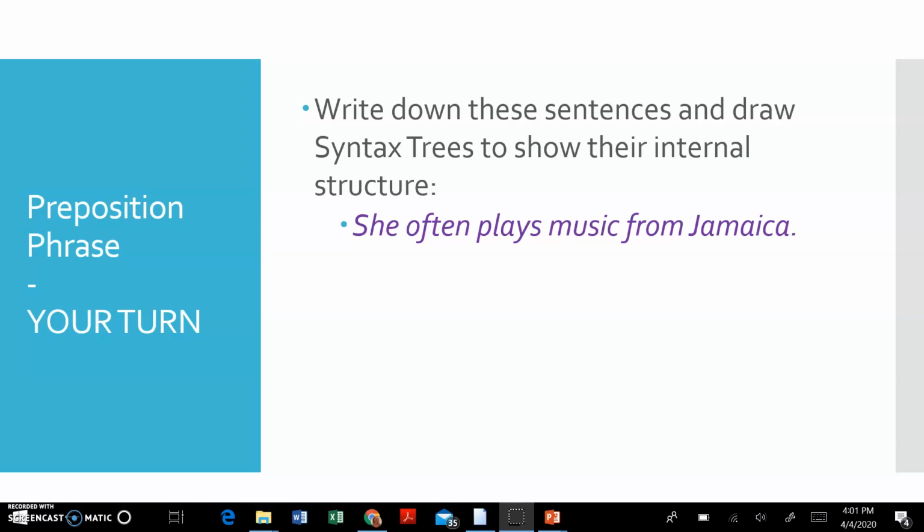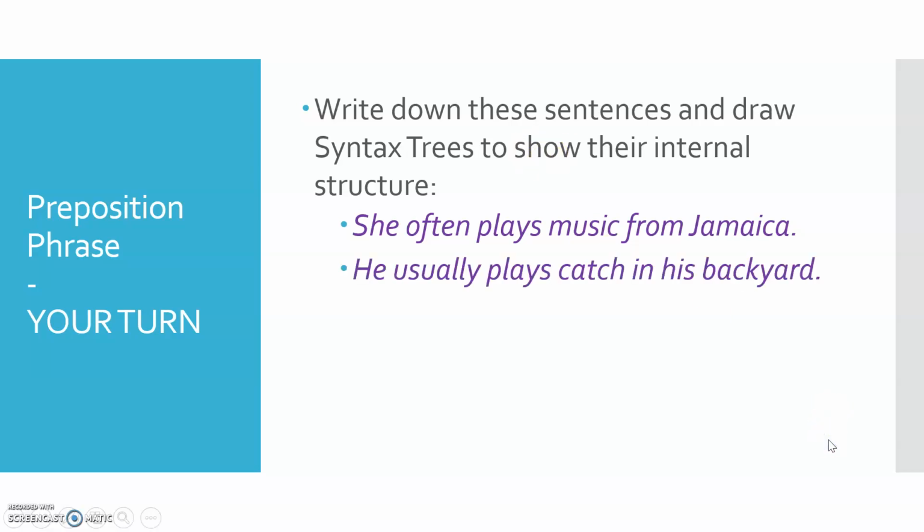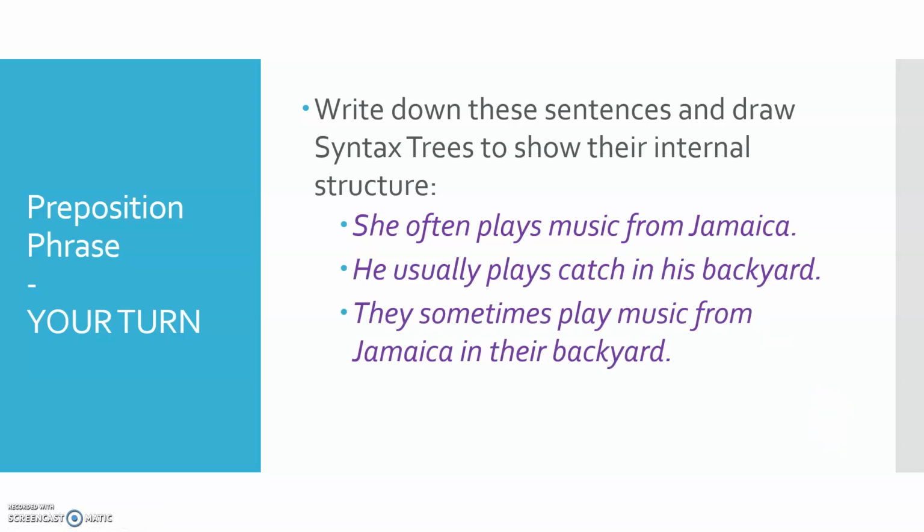So I would write down these sentences and then decide where you would find the preposition phrase. So she often plays music from Jamaica. He usually plays catch in his backyard. And then sometimes we have both situations where we have both a direct object and something else after. They sometimes play music from Jamaica in their backyard. So just jot down these sentences and draw trees for them, and I will post the answers on Blackboard so you can check your trees on Blackboard.